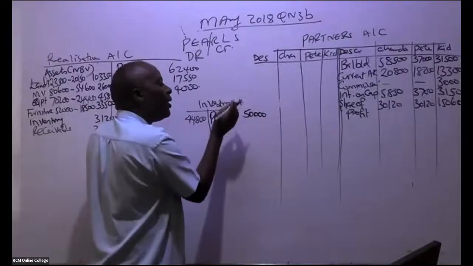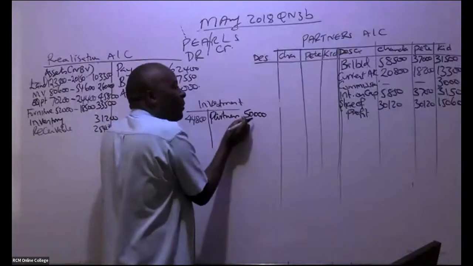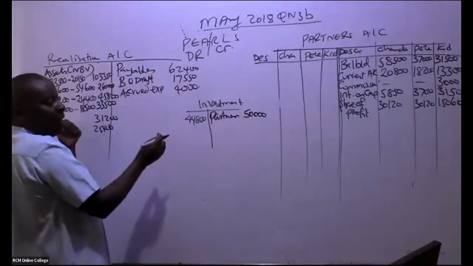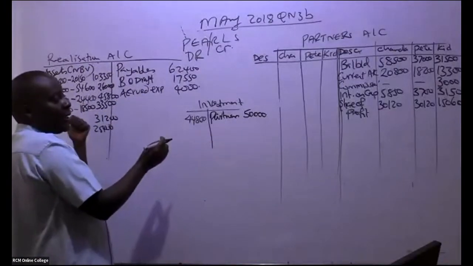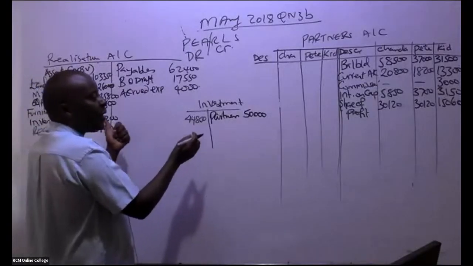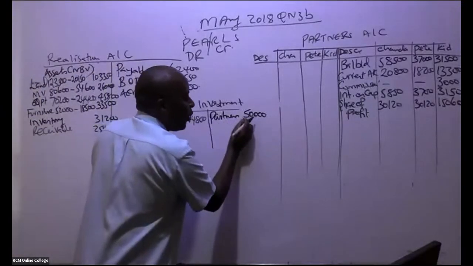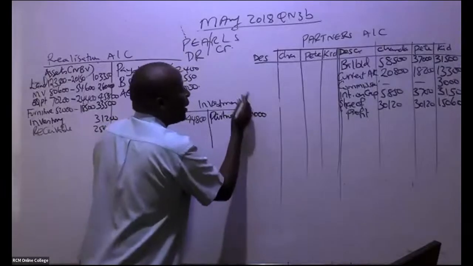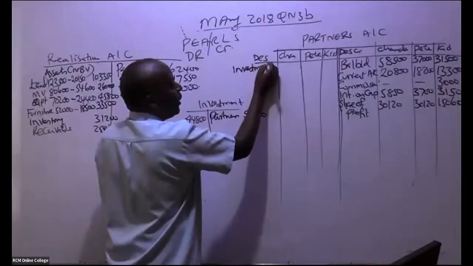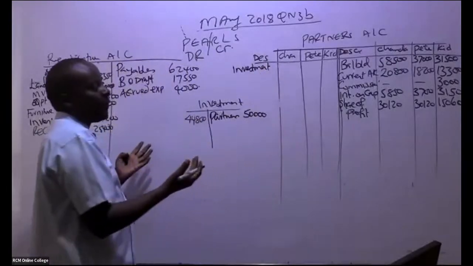So remember, this is an asset that was taken by the partners. It wasn't taken by the new company. Assets going to the new company are the ones we realize here. So in this case, these partners took 50,000. Can you kindly go ahead and apportion this investment of 50,000 before I tell you the difference? Where do we take the difference?